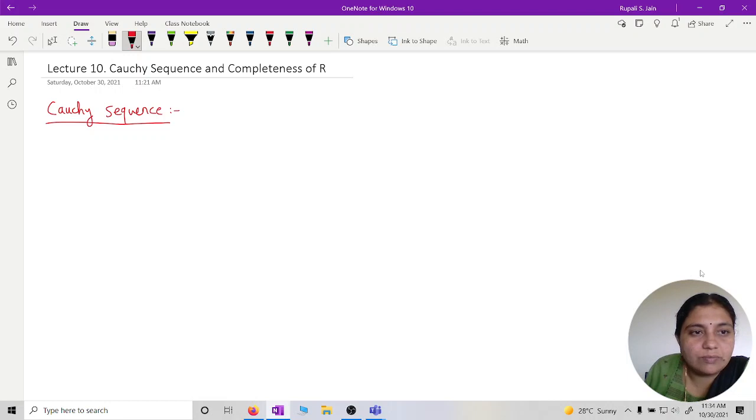Now we have to see when xn is said to be a Cauchy sequence.